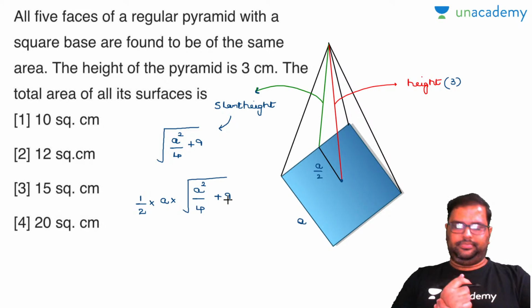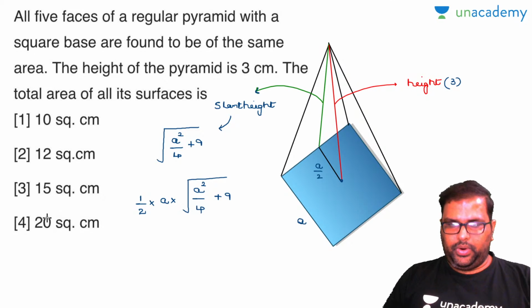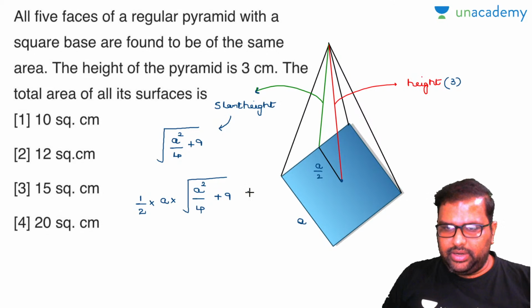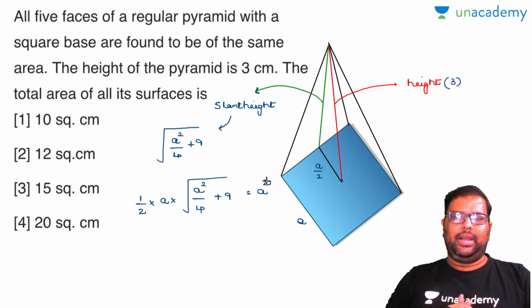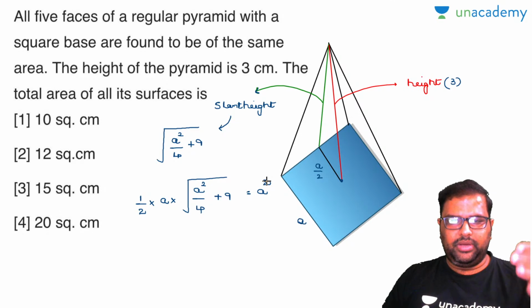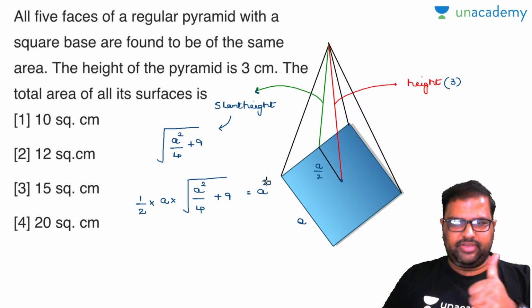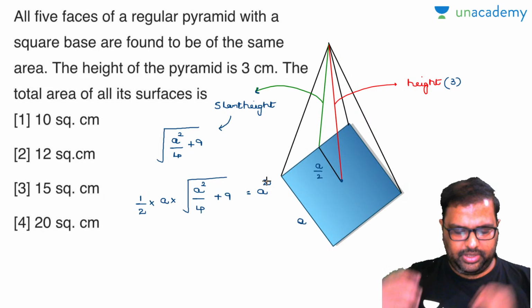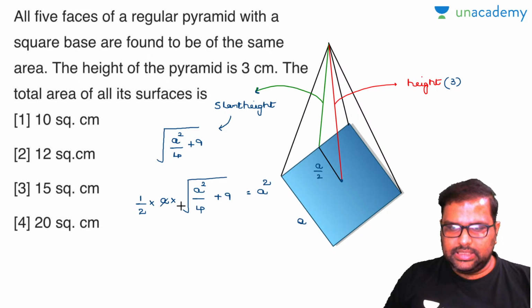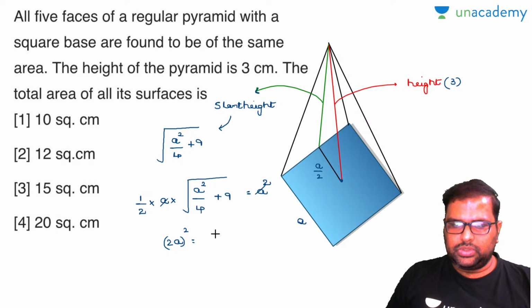Okay, done. Now one more point. This will be equal to the area of the square. Am I right or wrong? See here, all 5 faces of a regular pyramid with a square base are found to be of the same area. So what I will do, cancel this A and A. This goes to this side, which will become 2A. So 2A is equal to root of, I will make this 2A whole square. So this will become A square plus 36 by 4.